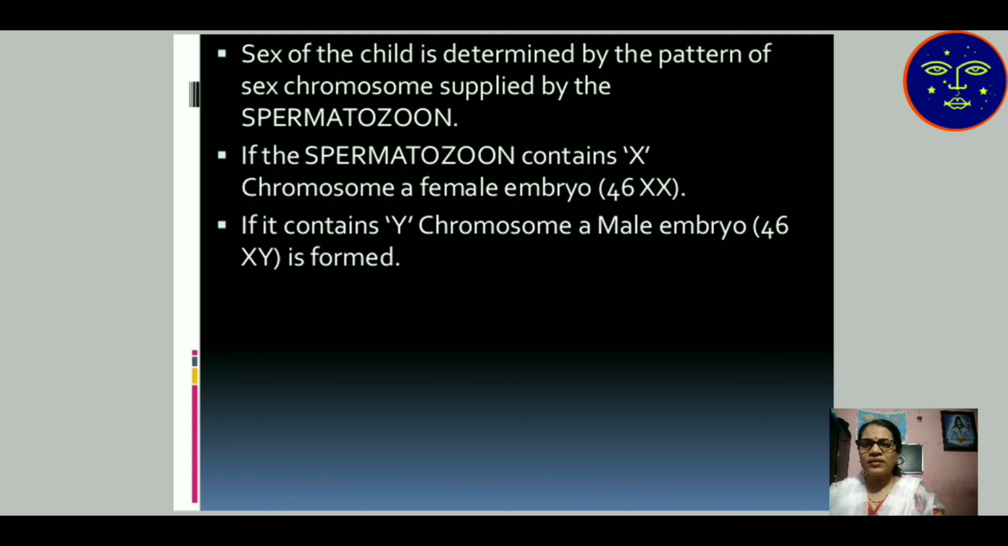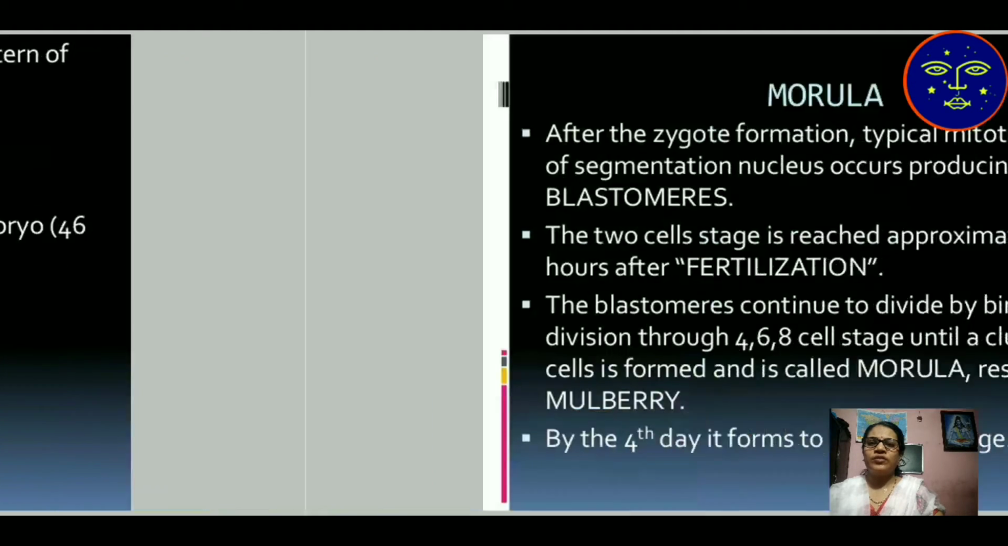then 46XX, that means 44 plus XX chromosomes, determines the female character, and 44 plus XY, Y determines the male character. So the total is 46. Out of 46, 44 are known as autosomes and 2 chromosomes are known as sex chromosomes. If 44 plus XX chromosomes, then it is a female character. When 44 plus Y chromosome is there, then the embryo is a male character.